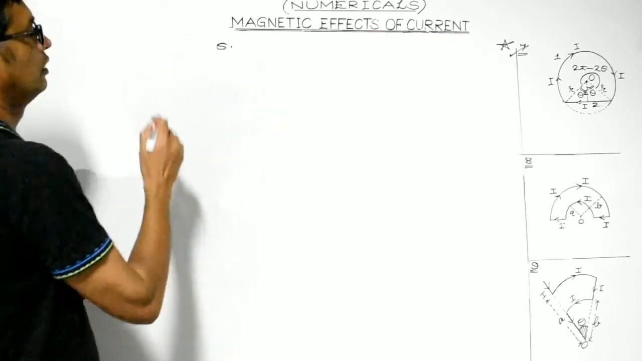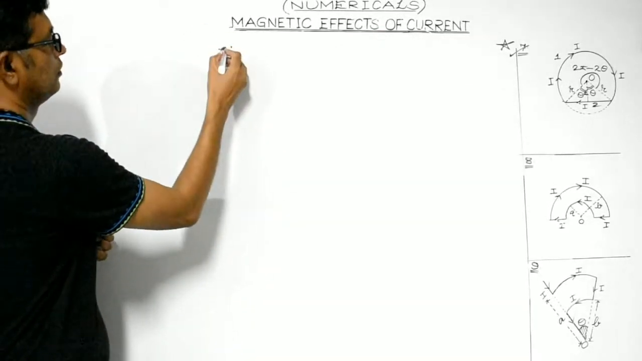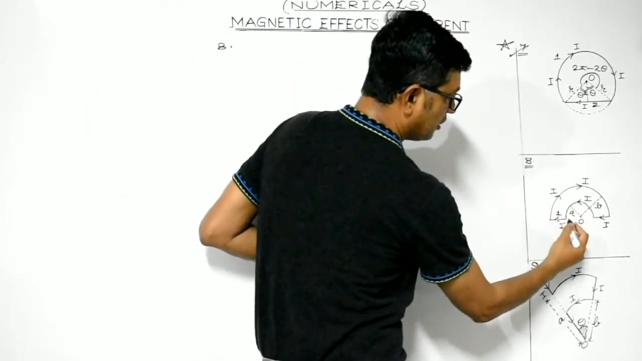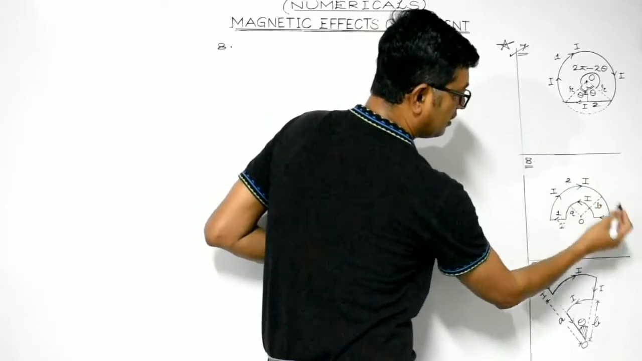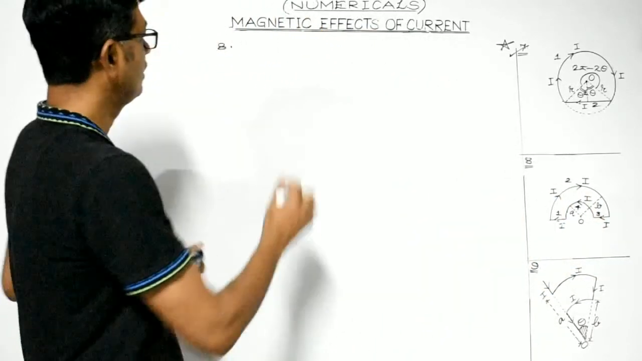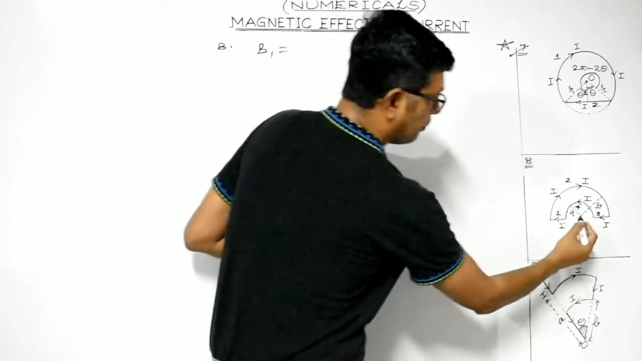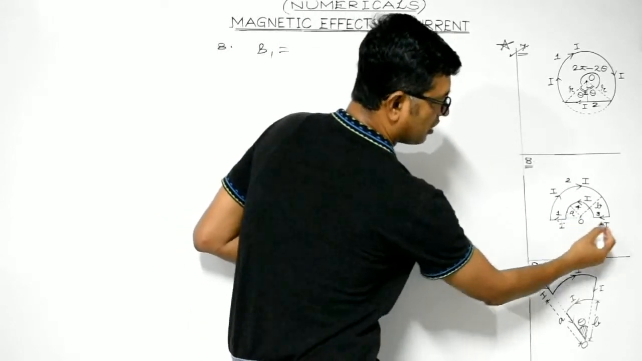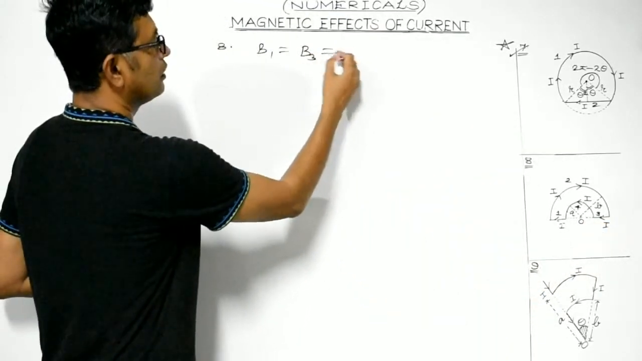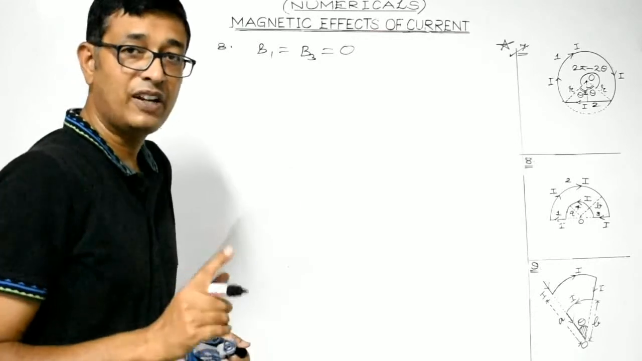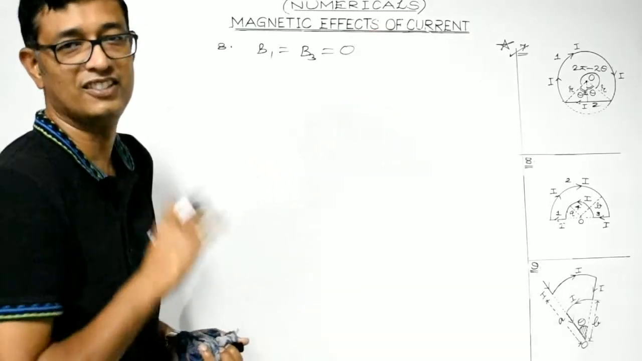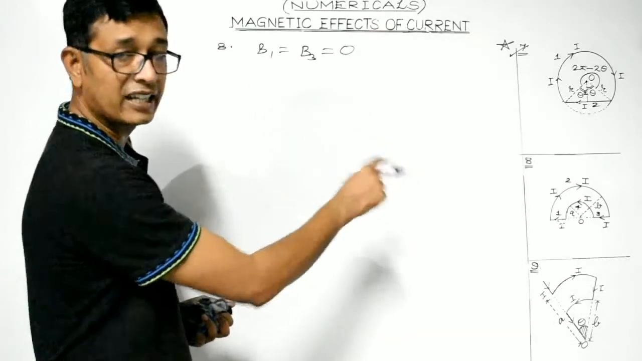8th question. Okay, let's consider the straight part to be the first section, the semicircular to be the second, this one to be the third, and this smaller semicircular part to be the fourth. Now, what about B1? Point O lies on the axis of the first section. Also, it lies on the axis of the third part. So, B1 is equal to B3 is equal to 0. So, students, the magnetic field at point O due to the straight portions would be 0 as point O lies on its axis. So, we are left with only the second and the fourth part.